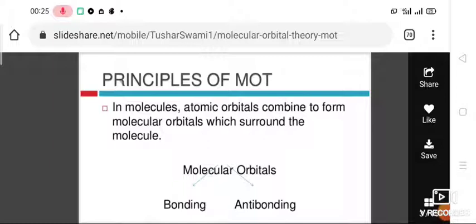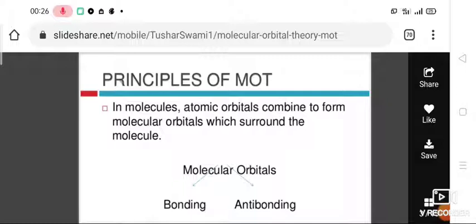Atomic orbital means it belongs to one nucleus. Molecular orbitals belong to all the nuclei present in the molecule. It shows how these electrons are arranged around the nuclei. So the molecular orbital gives the electron probability distribution around a group of nuclei in a molecule. A molecular orbital has bonding and anti-bonding